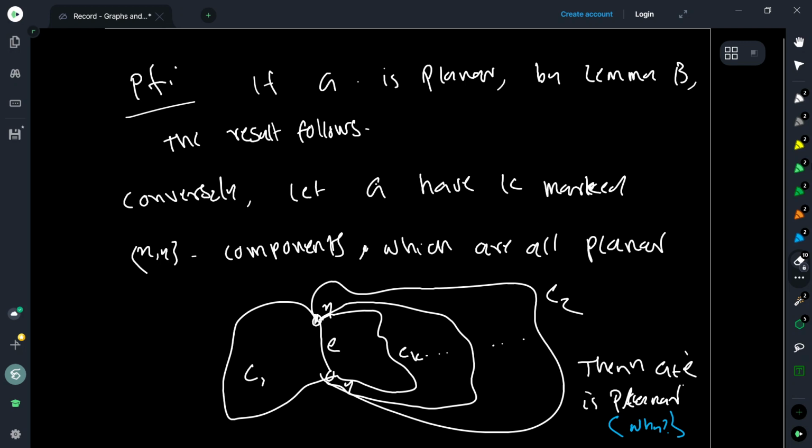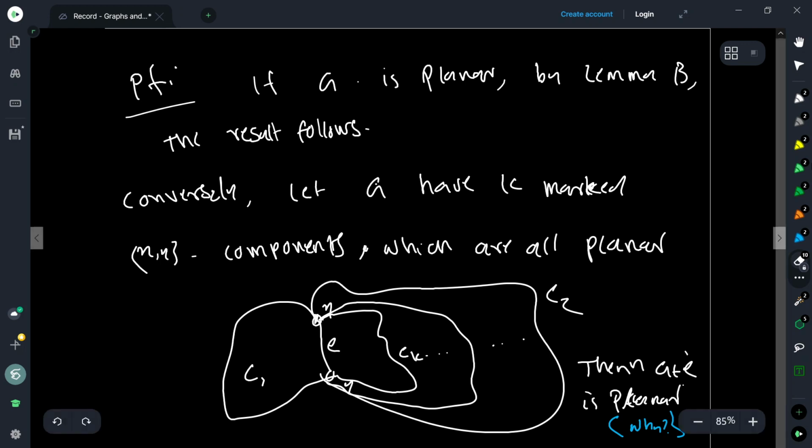Okay. So here is the proof I have just written down. If G is planar, then by lemma B that we just proved before, the result follows. And conversely, if G has k marked xy components, which are all planar, then by the method that we just mentioned, we get an embedding of the graph G plus E, and then I can remove E to get a planar embedding of the graph G.